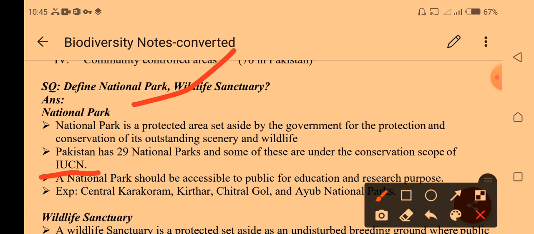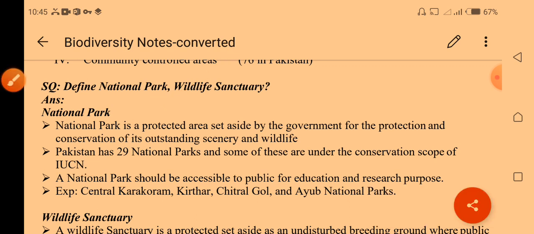A national park should be accessible to the public for education and research purposes. Examples are Central Karakoram, Khirthar, Chitral and Ayubia national parks.